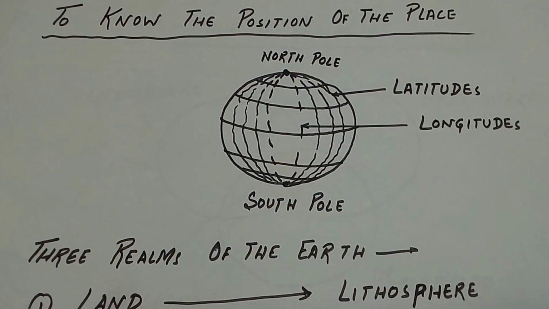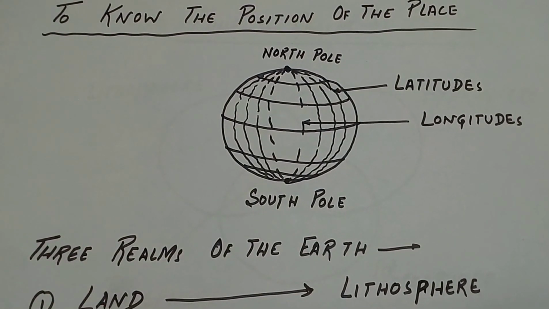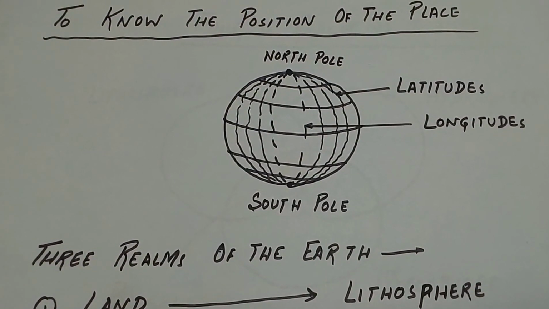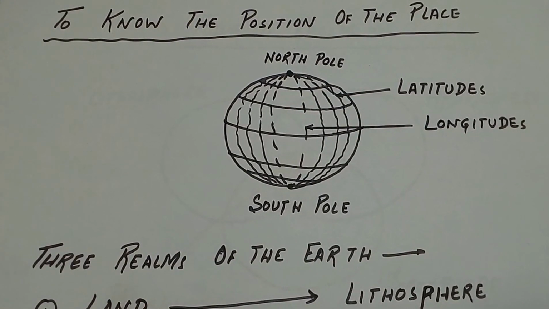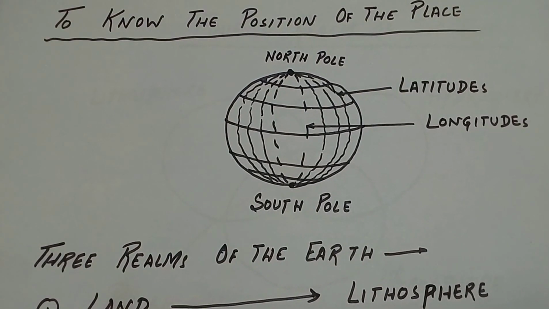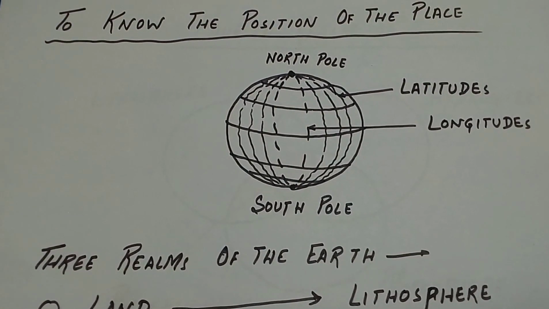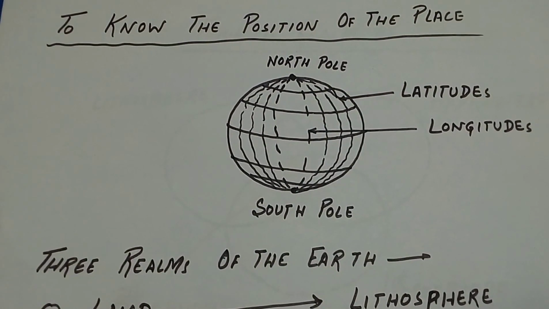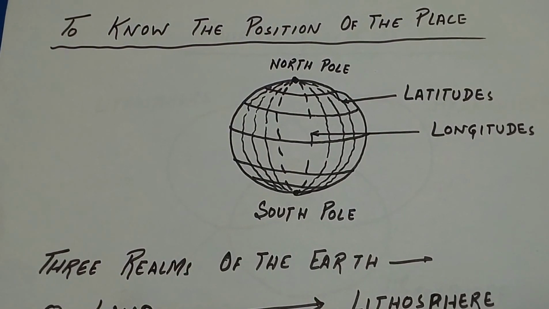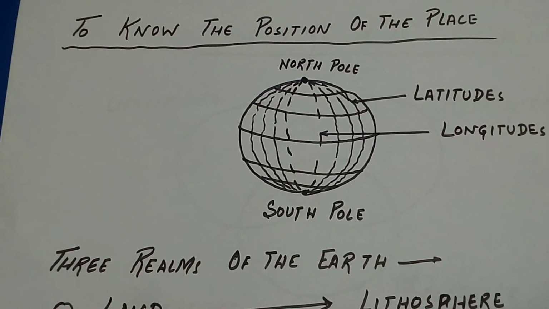To know the exact position of a place, we have to draw imaginary lines. The imaginary lines drawn from the North Pole to the South Pole in a vertical way are known as longitudes, and the imaginary lines which are drawn horizontally are known as latitudes. With the help of these two imaginary lines, we can find the exact position of any place on this earth.